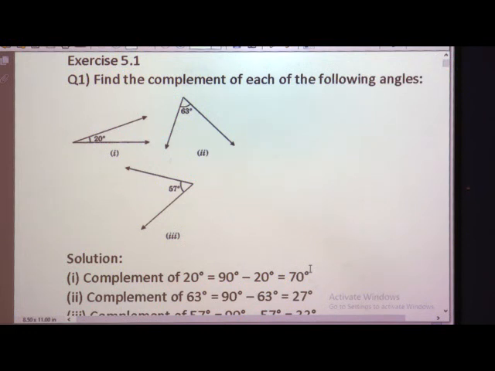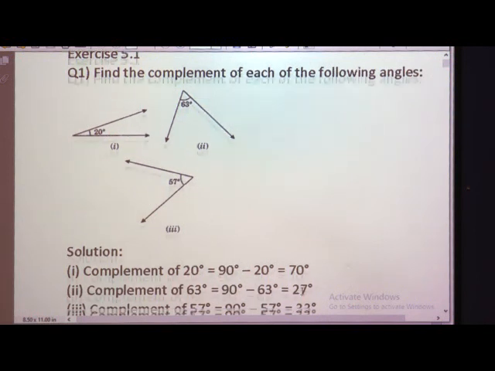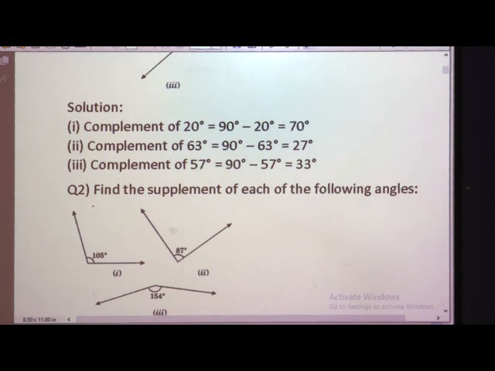So, to make 90, we have to find out which type of angle and what will be the measure, that is, complementary angles sum to 90 degrees. One angle is already given, you have to find the other of that pair. So, 90 minus 20 is equal to 70. This is the complementary angle of this. What will be here? Same, 90 minus 63 is equal to 27. Then only we can say it is a complementary angle. Another angle is given, 57 degrees. So, you have to go for 90 minus 57 is equal to 33. I think you understood what a complementary angle is.